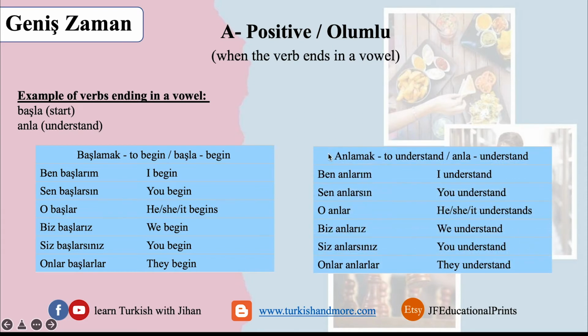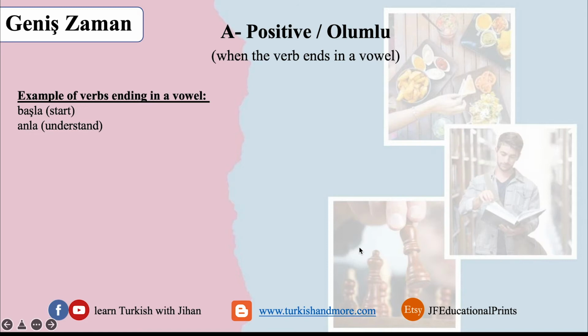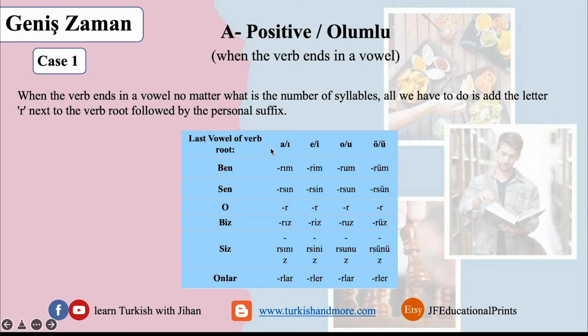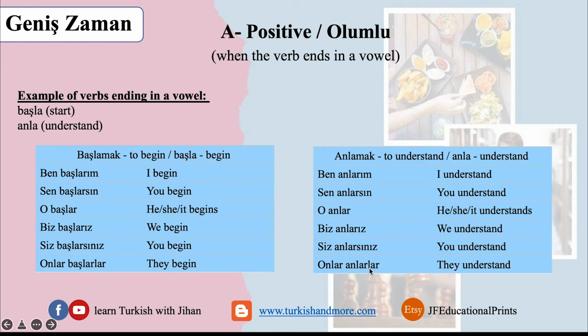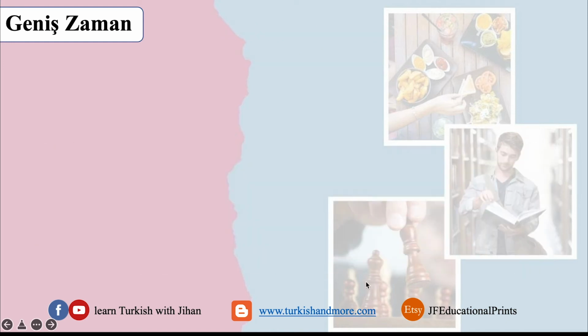Another example is anlamak, to understand. Anla, understand. It also ends with a, anla. So we add the r over here and next to them the suffix of the personal pronoun. Because the last vowel is a, if we go back to the previous slides, we use sın. Here we don't have a suffix. Sınız, lar, which we used over here. This is the first case.